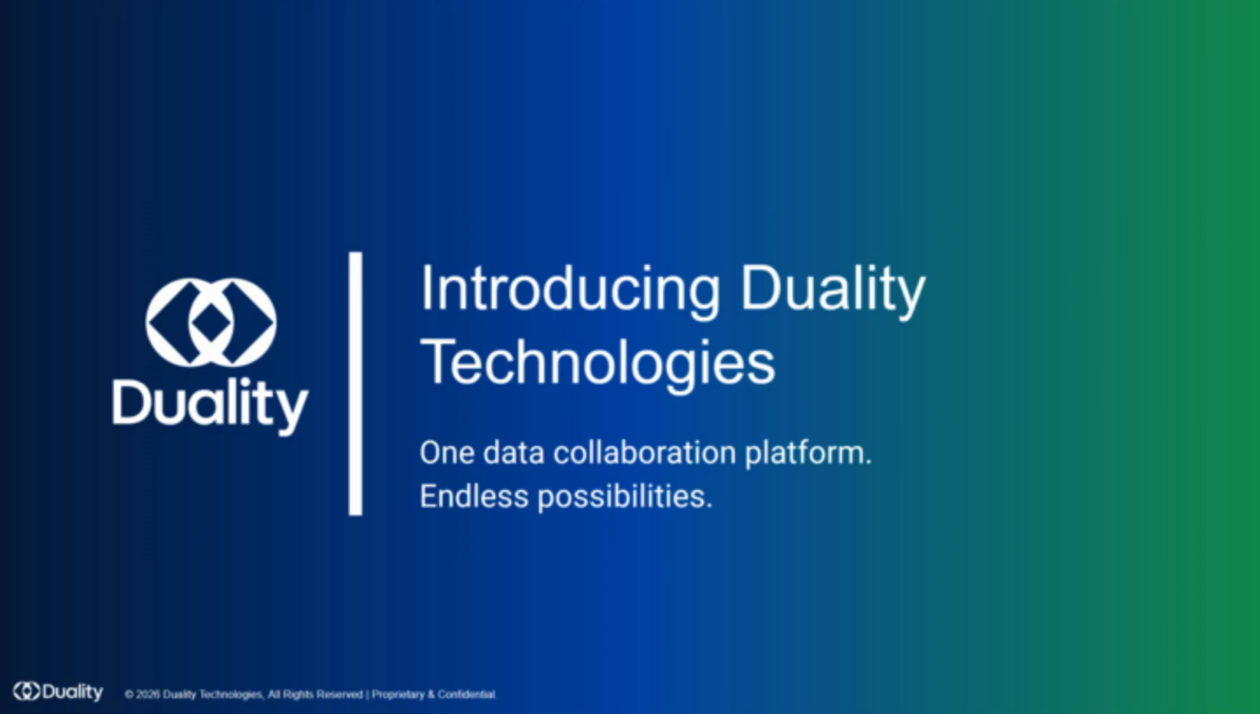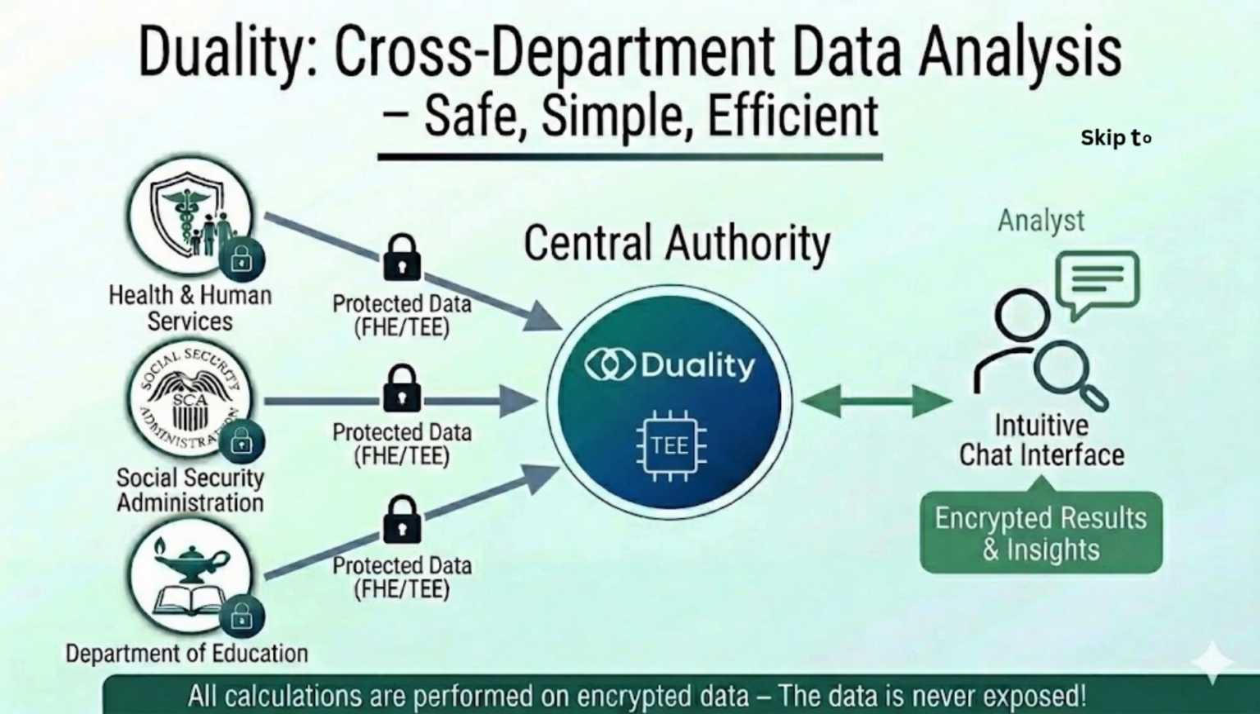In this demo, we'll demonstrate how you can perform secure cross-department data analytics. This is particularly vital in the public sector, where decision-making requires a complete picture. But when information is scattered across different agencies, from education to health and human services and the Social Security Administration, when dealing with highly sensitive information, such as data on children with disabilities, the challenges multiply.